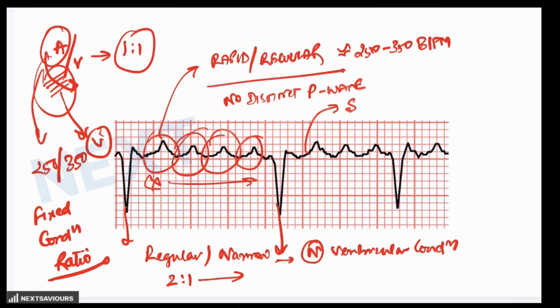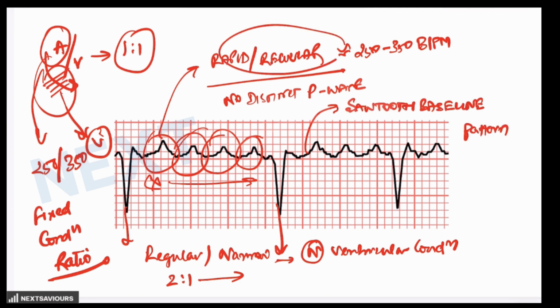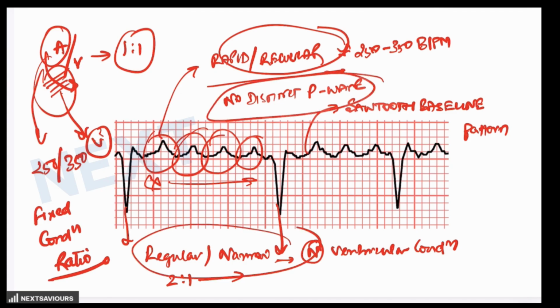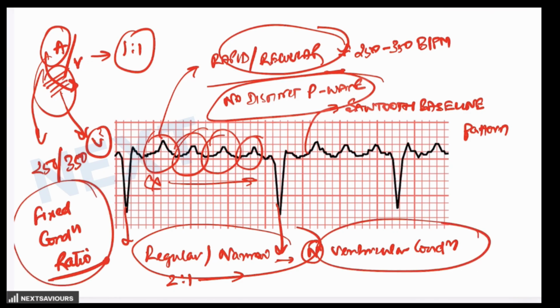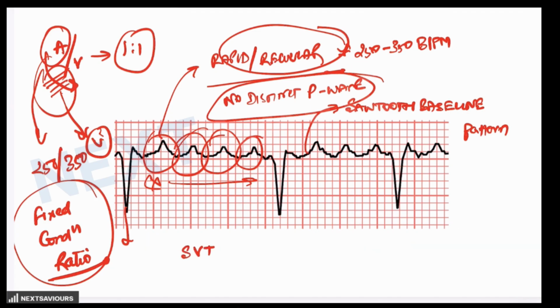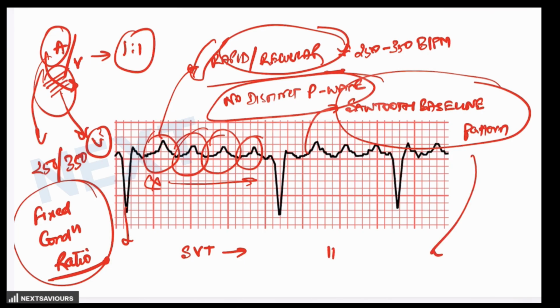sawtooth baseline pattern along with regular atrial activity with no distinct P waves. The QRS complexes are narrow and regular, indicative of normal ventricular conduction, and a fixed conduction ratio of around 2:1 to 3:1 can be observed. So we are looking at the ECG of atrial flutter. The definition of atrial flutter is that it is a supraventricular tachyarrhythmia characterized by rapid regular atrial contractions and sawtooth flutter waves, which are best seen in leads II, III and aVF. So this is how the atrial flutter ECG looks like.